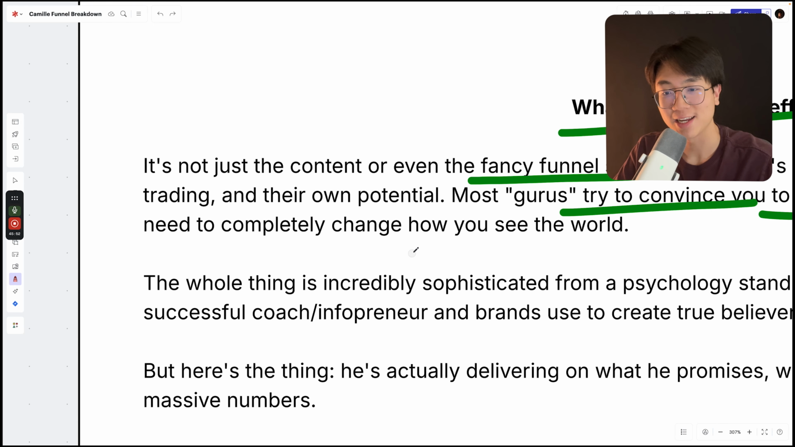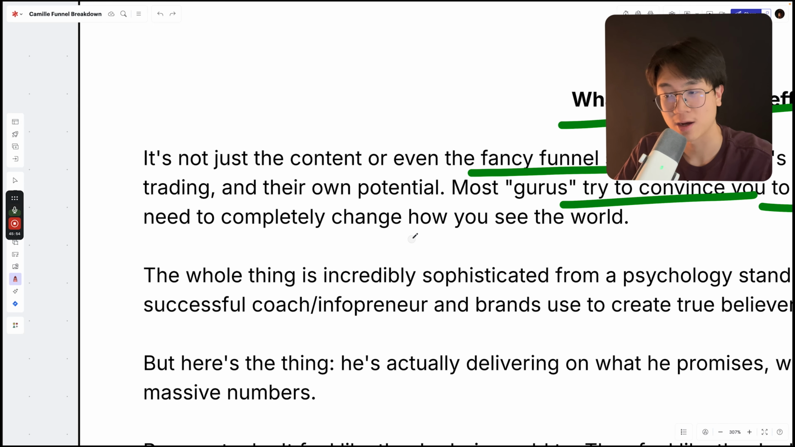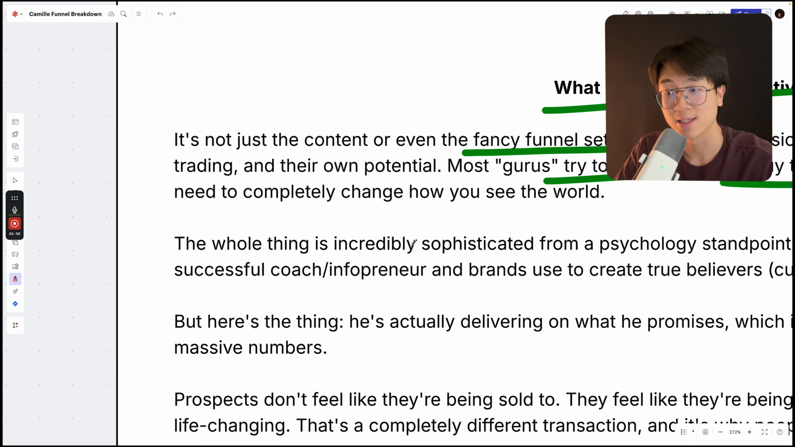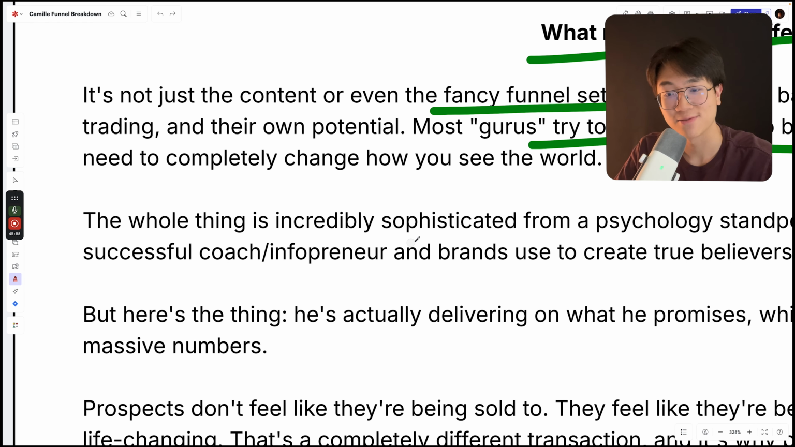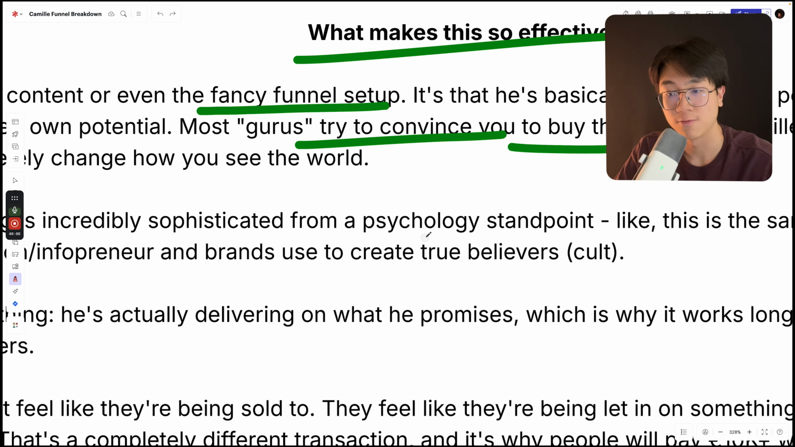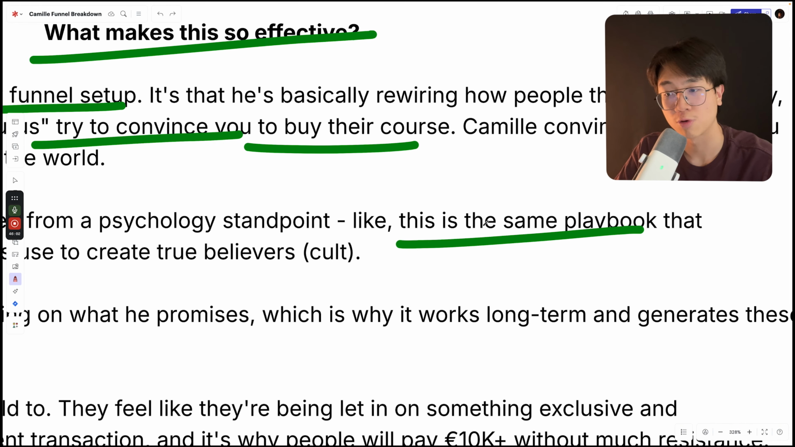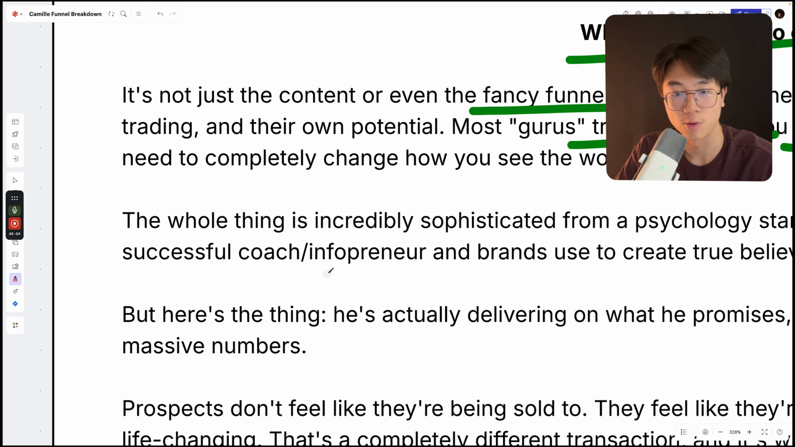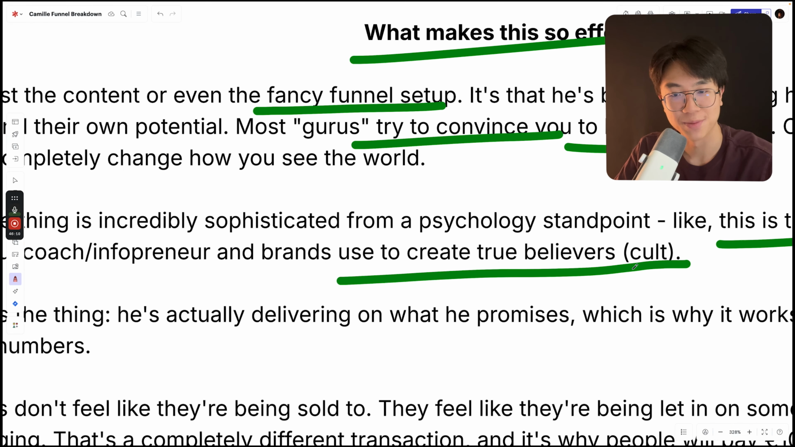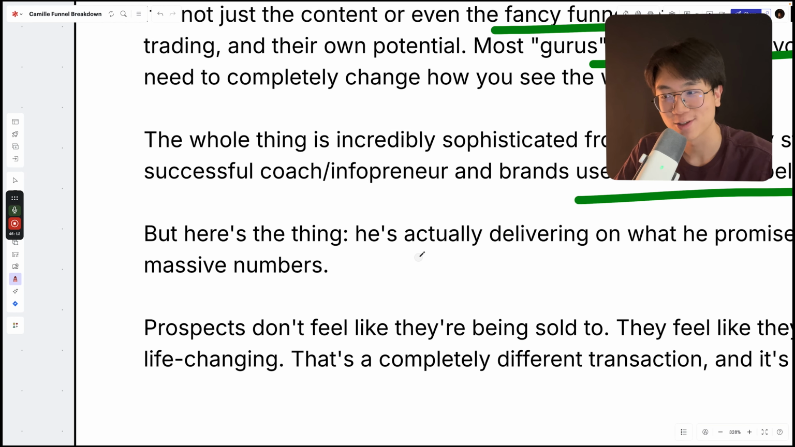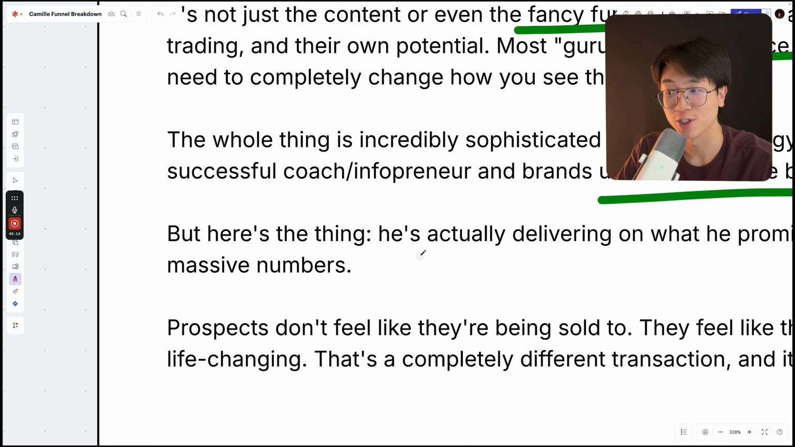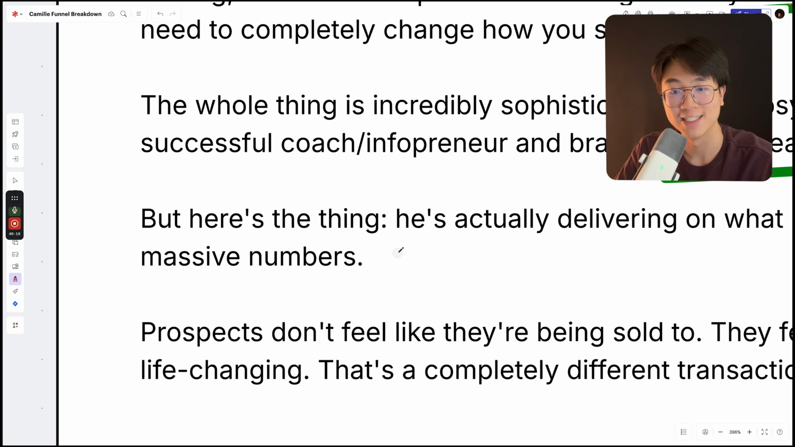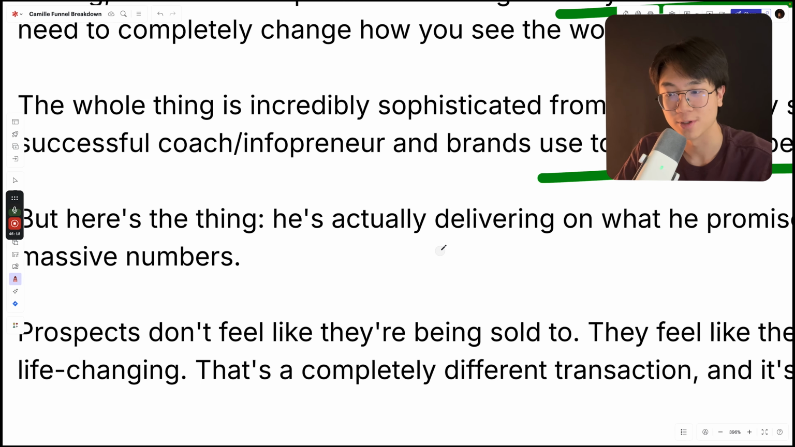So the whole thing is incredibly sophisticated from a psychology standpoint. This is the same playbook that successful coaches, infopreneurs and brands use to create true believers. It's like their own little cult. But here's the most important thing, okay? He actually delivers on what he promised, which is why it works long term and generates these massive numbers.